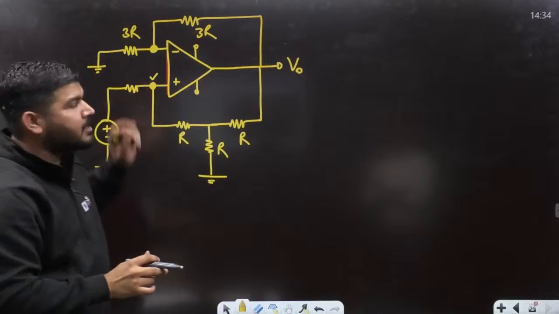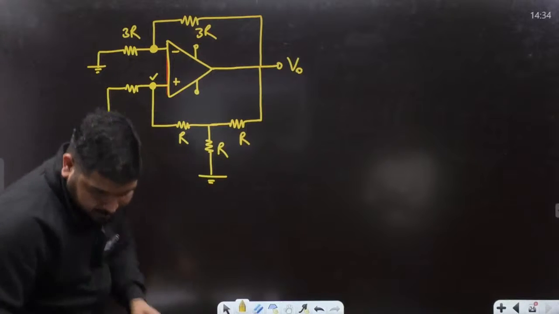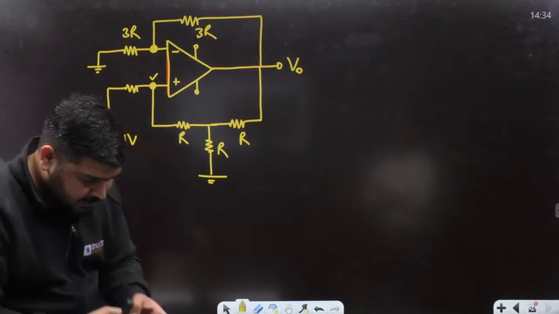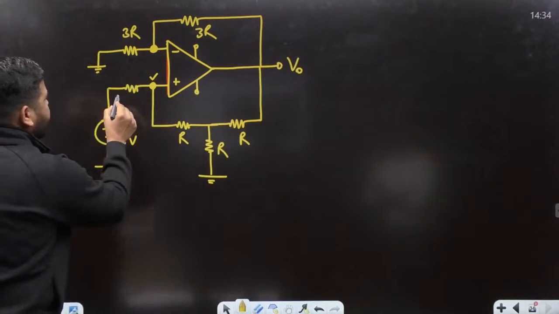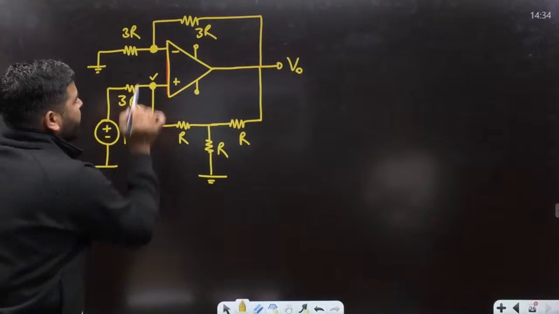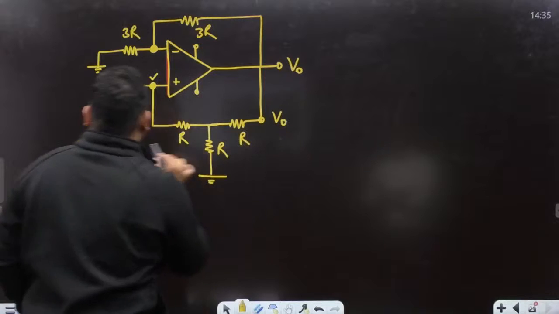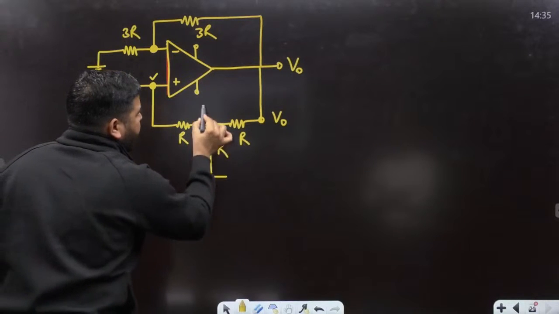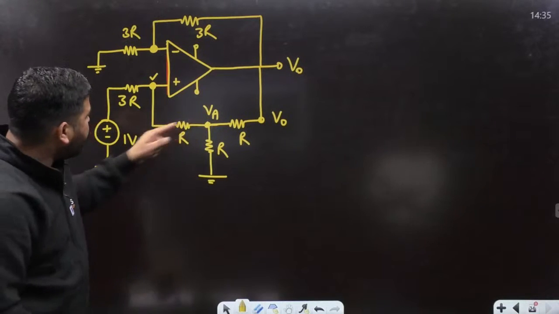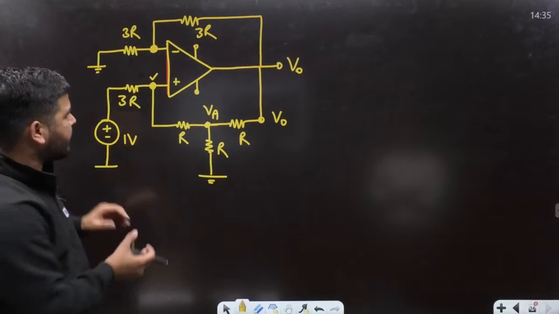Now, how to calculate this voltage? Using nodal analysis. Let me check the value of this resistance first. Yes, this resistance is 3R. Now let's apply nodal and try to calculate this voltage. We know that this voltage is V0 and this voltage is 1 volt. Let's call it VA. Once you get VA, then you can easily calculate the current and this voltage. So let's try to calculate VA.